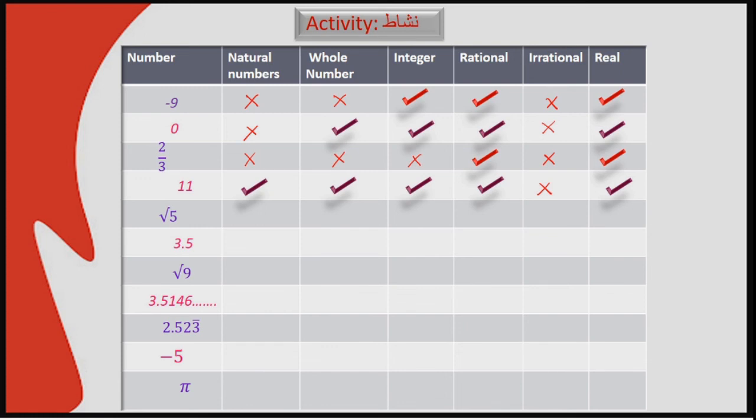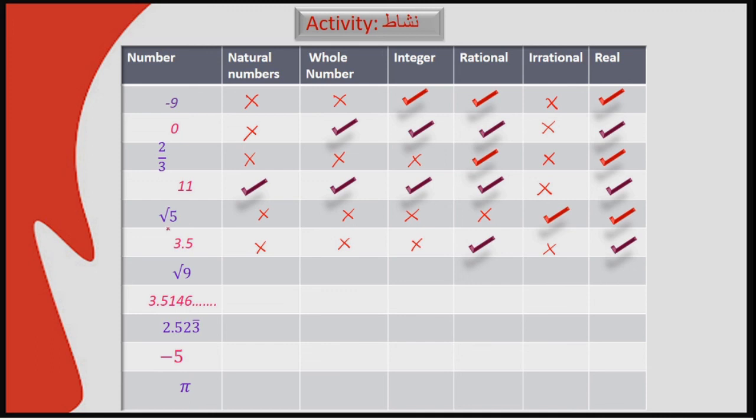What about root 5? Root 5 is not a natural number, not a whole number, not an integer, not a rational number, but it belongs to irrational numbers. And of course, it is a real number. Next, 3.5. It is not a natural number, not a whole number, not an integer, but it belongs to rational numbers and does not belong to irrational numbers, and it is a real number.